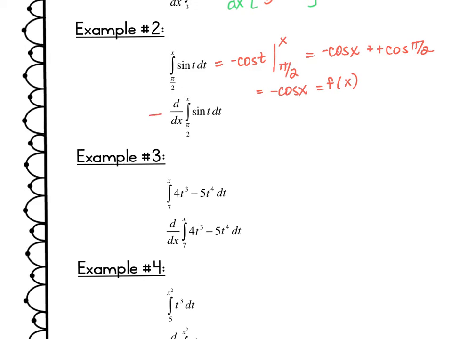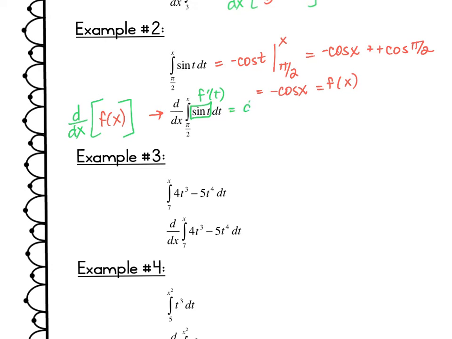And this problem is stating, I want you to find the derivative of f of x, or f prime of x. Again, remember, this piece right here, sine of t, is your f prime of t, since t is our independent variable.